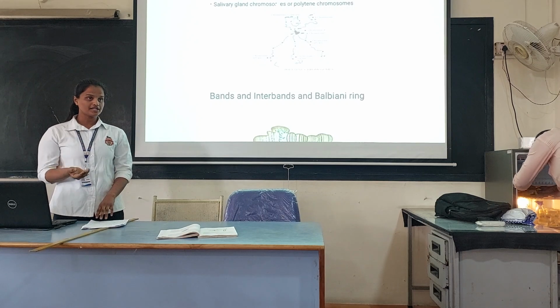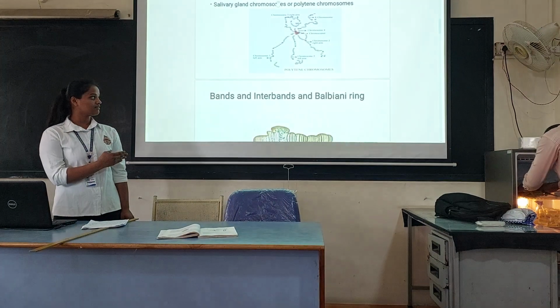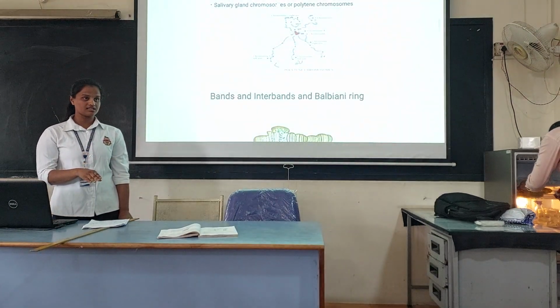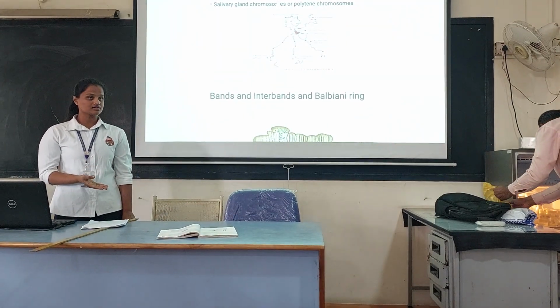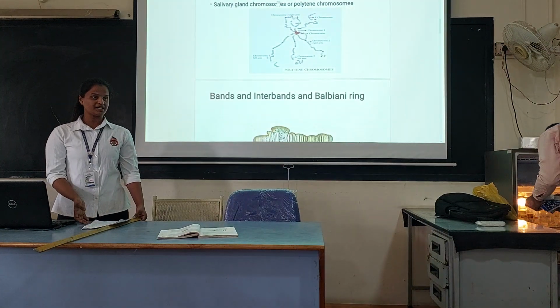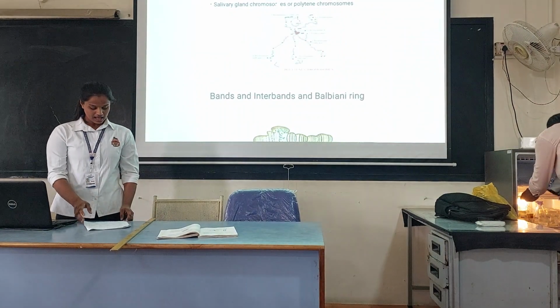So mitosis doesn't happen, and we can see this salivary gland chromosome only in interphase and prophase. We cannot see it in any other phase because there is no division in the nucleus, so we cannot see it in metaphase or anaphase. We can see it only during prophase and interphase,